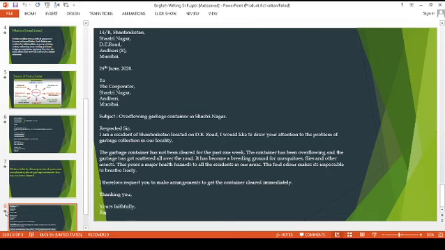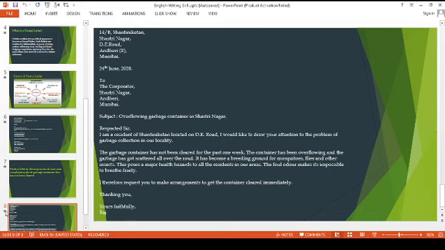The first is the introduction. See how it has been written. I am a resident of Shanti Niketan located on DE Road. I would like to draw your attention to the problem of garbage collection in our locality. So this is the introduction part, that is, who I am and what my problem is. Now next is the second major part.